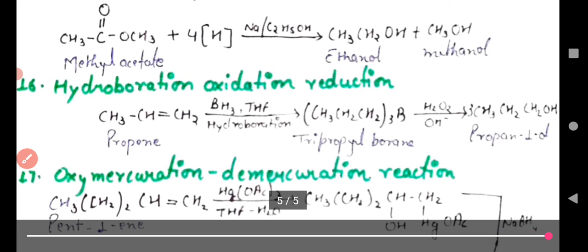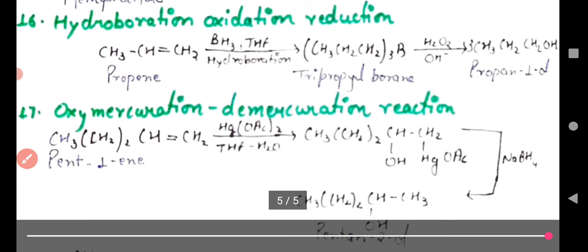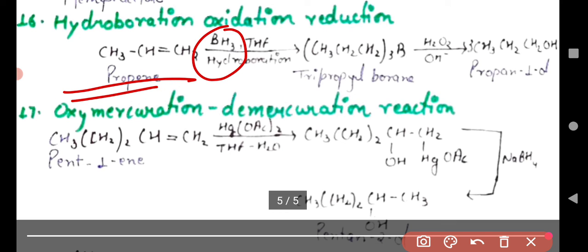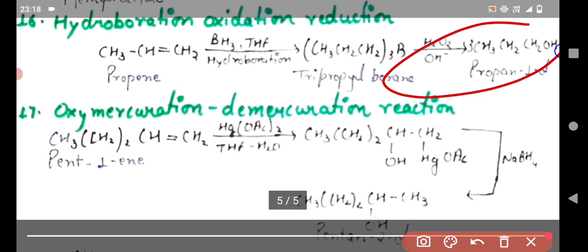So this is a very important, fantastic chemical reaction. Now the last chemical reactions are hydroboration oxidation. In hydroboration oxidation, first of all BH3 reacts with propene and converts into tripropyl borane. This reacts further in the presence of tetrahydrofuran, and we get a very important chemical compound, propan-1-ol.